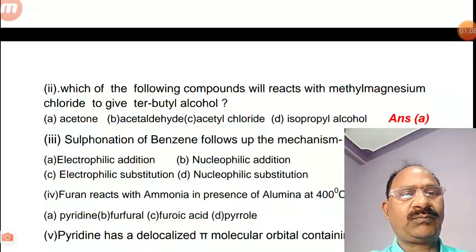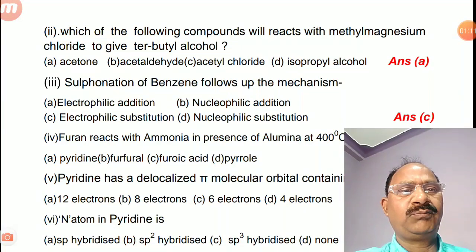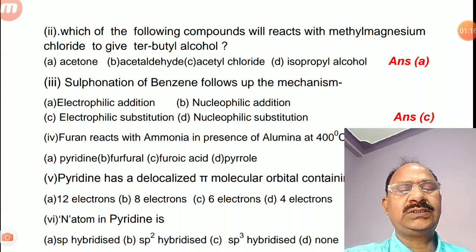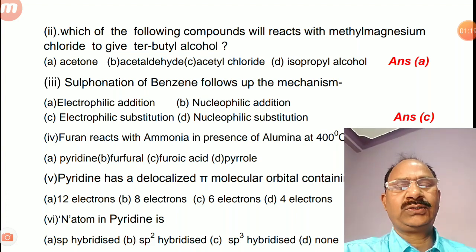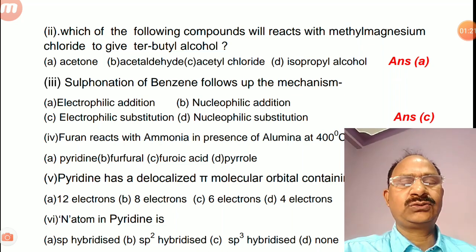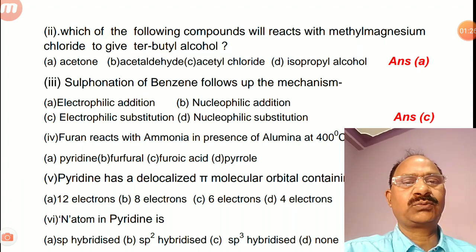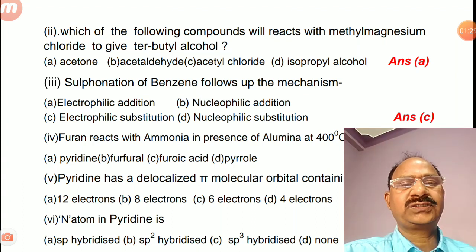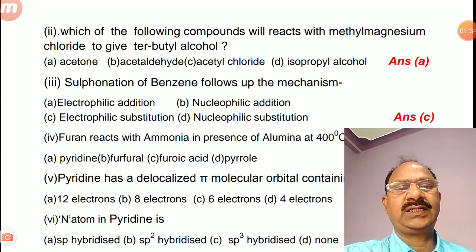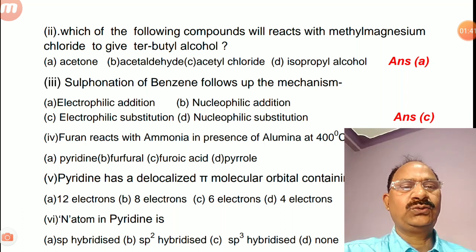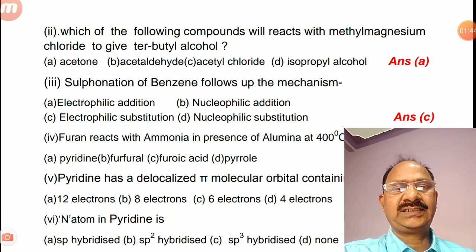The second question is, which of the following compounds will react with methyl magnesium chloride to give tertiary butyl alcohol? The choices are first acetone, second acetaldehyde, third acetyl chloride, fourth isopropyl alcohol. And third question is, sulfonation of benzene follows the mechanism. First electrophilic addition, second nucleophilic addition, third is electrophilic substitution and fourth is nucleophilic substitution. The correct answer is C.